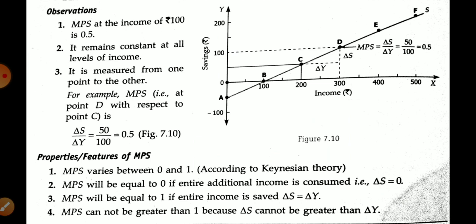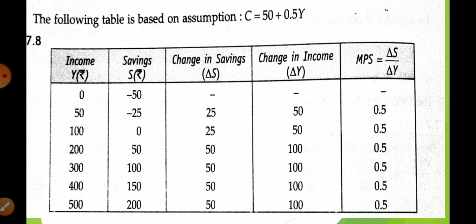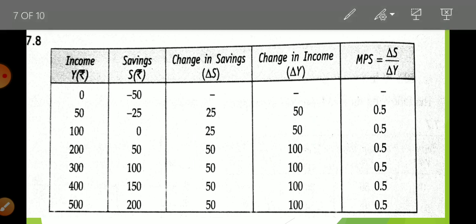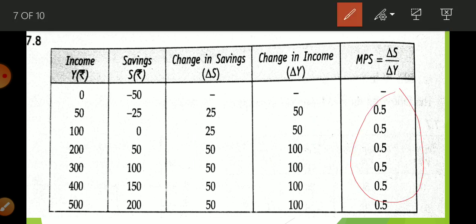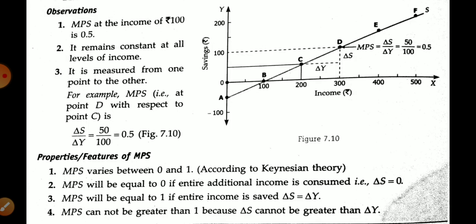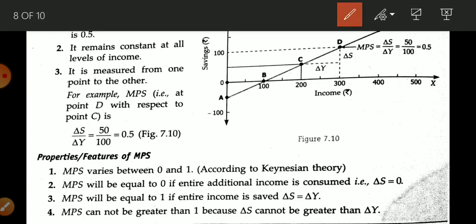You find now that MPS is 0.5, 0.5, 0.5, at every level of income. So that is written here. It remains constant at all levels of income. It is measured from one point to another. For example, MPS at point D with respect to point C. So when we want to calculate MPS at point D, we have to connect it with the point C.